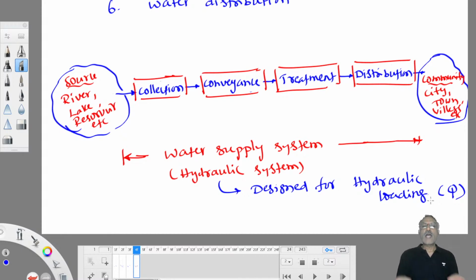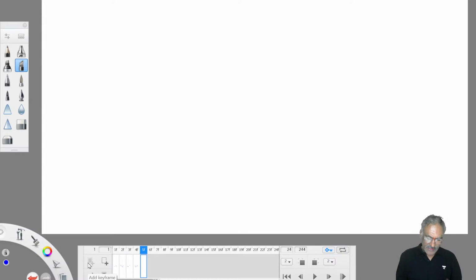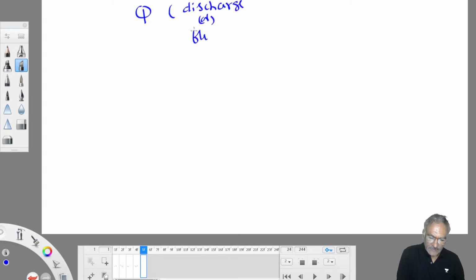Discharge is nothing but what? How much amount of water we need to treat in a given time. How much water system has to deal in a given time. In 1 hour, how much water we are supposed to deal using the system. How much water system has to manage. So that's called hydraulic loading Q. So if you see this Q is nothing but, in our language civil engineers call it as discharge. So this Q, discharge or flow rate. Rate of flow.